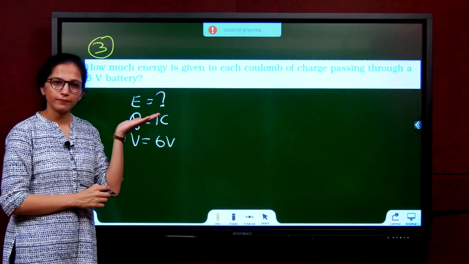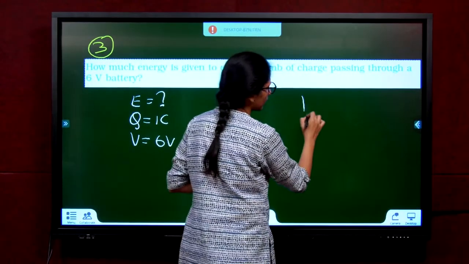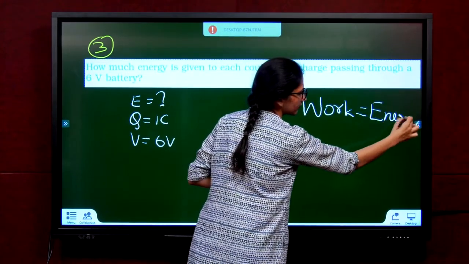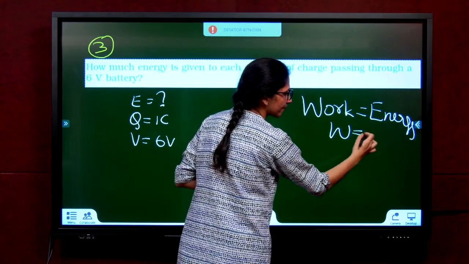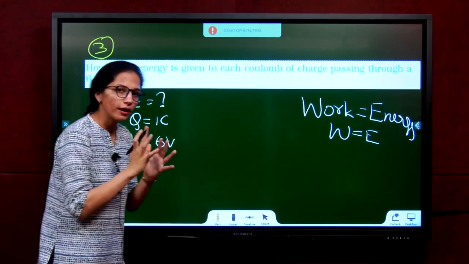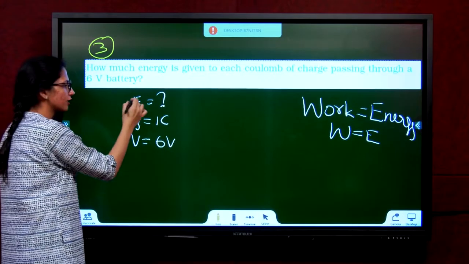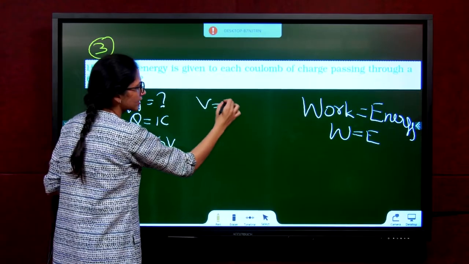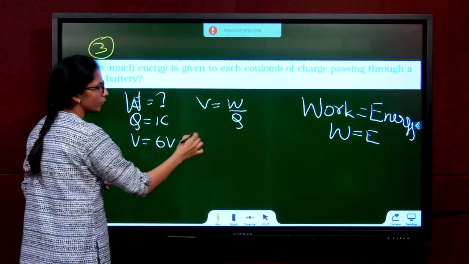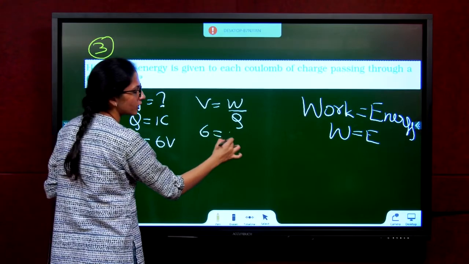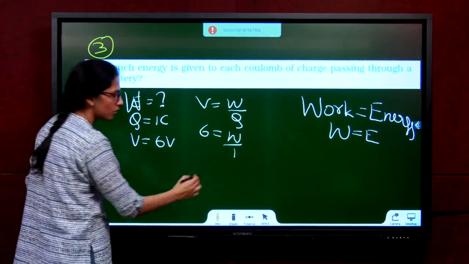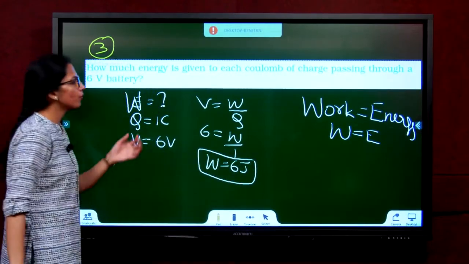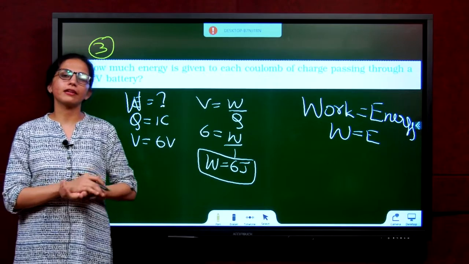What is this energy? We have already learned in our lower classes, please write, work and energy are the same. Work is equal to energy, no difference. So instead of E, I can write this as W. We know that V is equal to W by Q. V is 6. W is what I want. Q is 1. What is the work or energy? 6 joules. Therefore, we need 6 joules of energy.